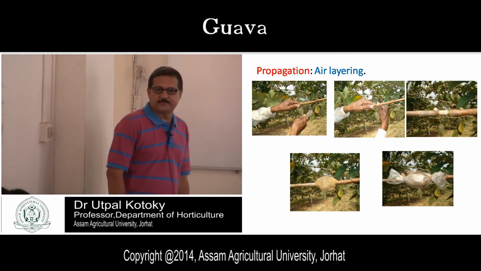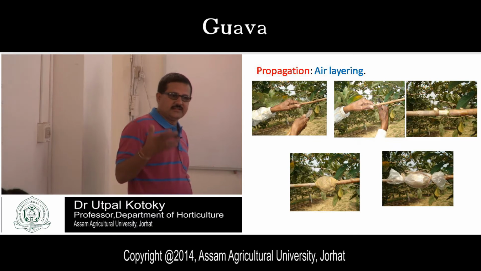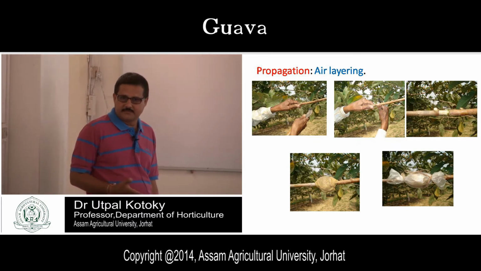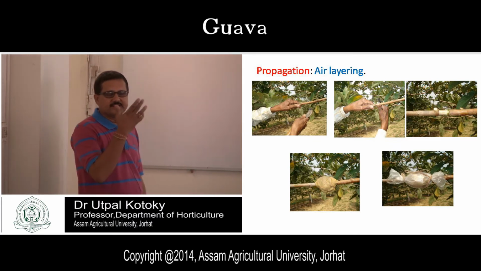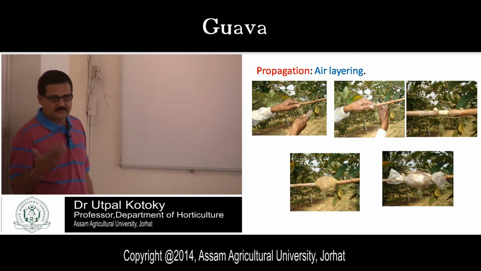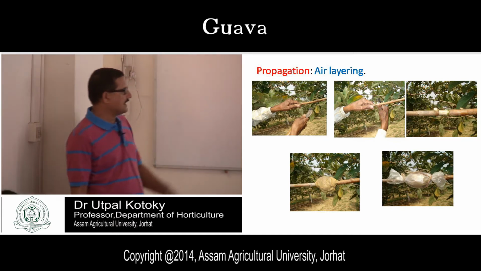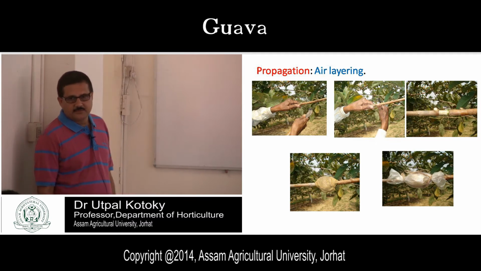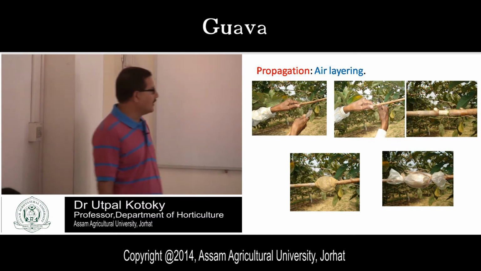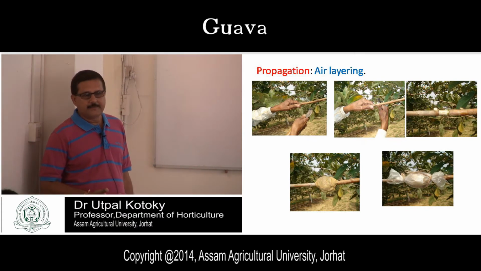That is why our condition is suitable for growing guava, because you get a distinct winter and also rainfall. It also requires dry climate during flowering. Why? Because if there is rain in the flowering period, then what will happen?